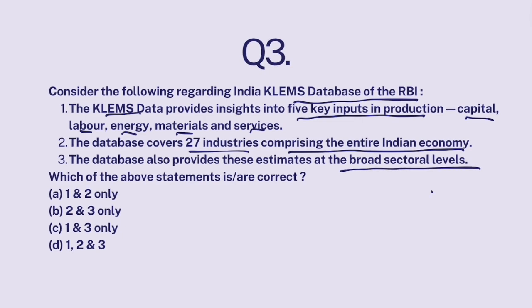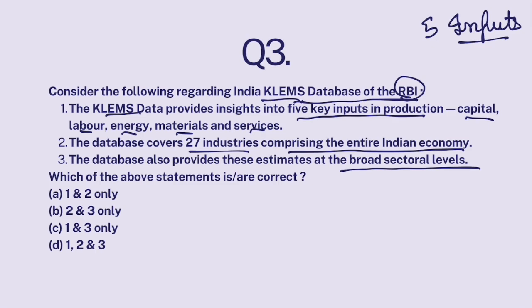Now look, KLEMS database is actually released by RBI, and it provides us the values of inputs of the economy. Okay, what are these inputs? There are 5 inputs that are used in any process, or not any production process, but mostly manufacturing areas.